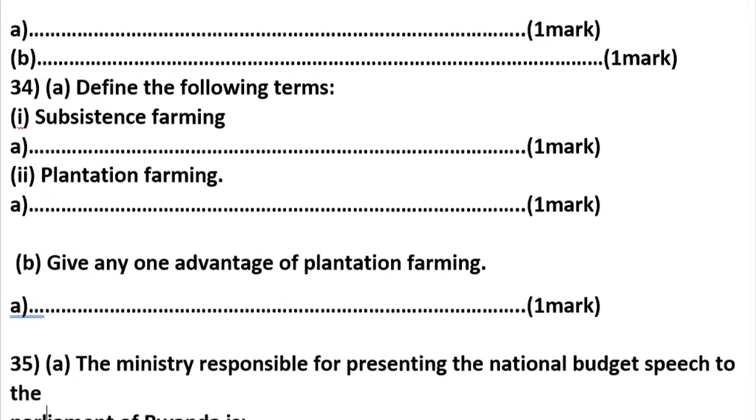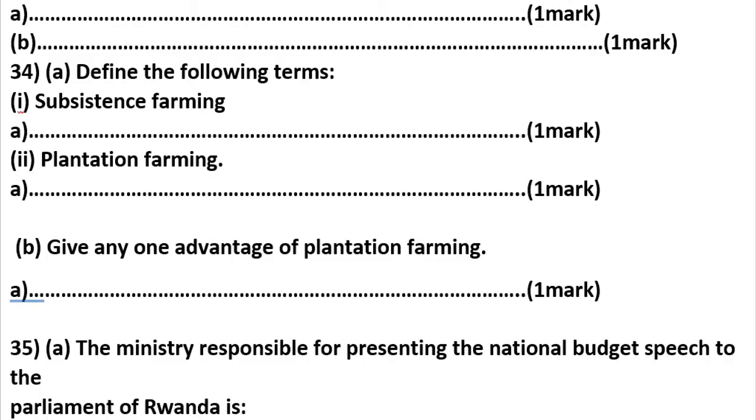34. Define the following terms. Subsistence farming. Yes, thank you. Subsistence farming is the growing of crops for only home consumption, and the surplus is for sale. Plantation farming. Now let's think about it. Plantation farming is the growing of one type of crop on a large scale using some machines.